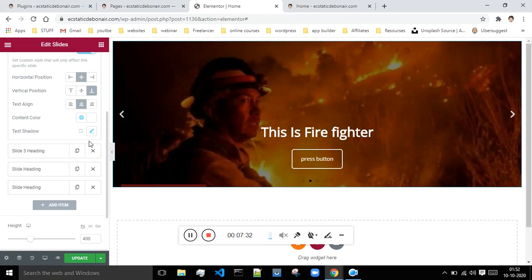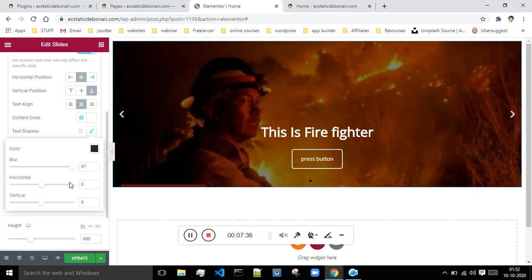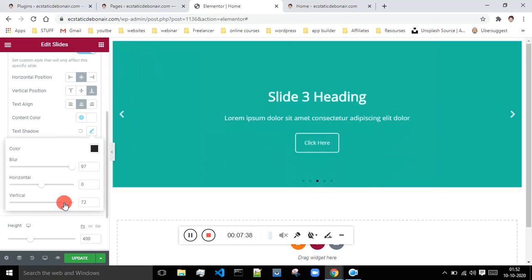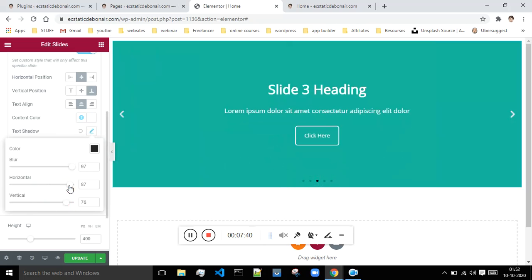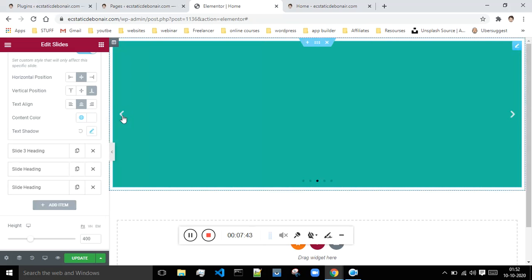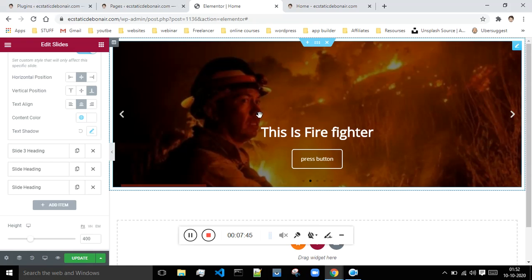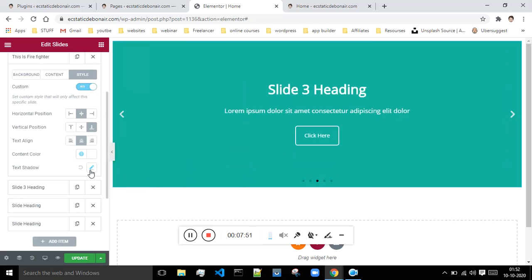The shadow can't be seen because the background is also a little bit dark. But from this place you can move this shadow and see. As of now the shadow is not visible, but if you want to show the shadow, from this option you can do that.